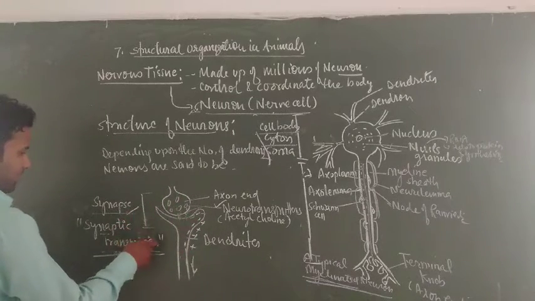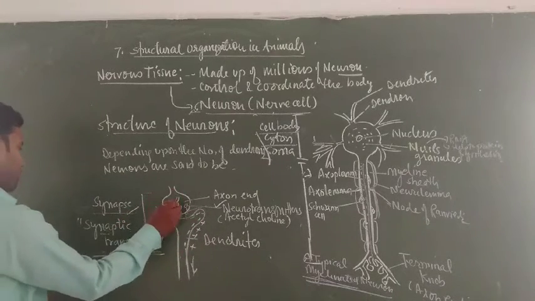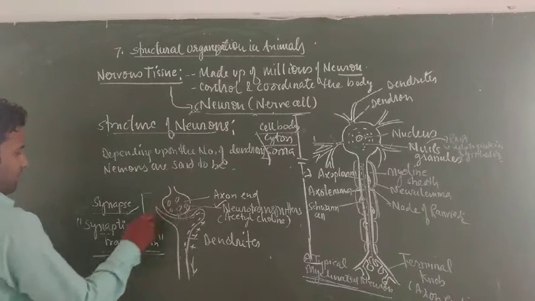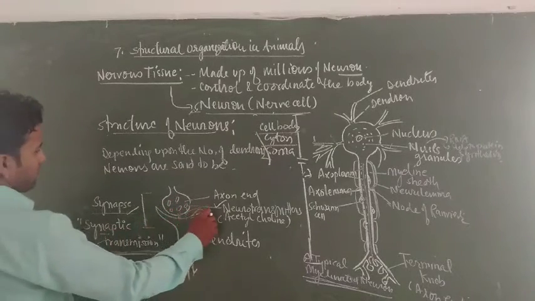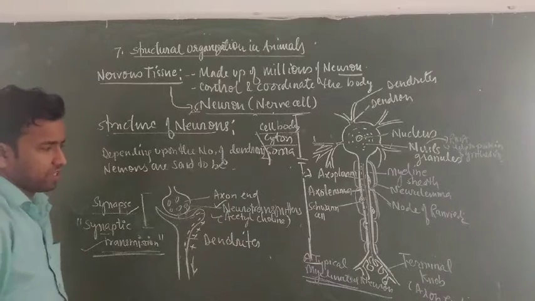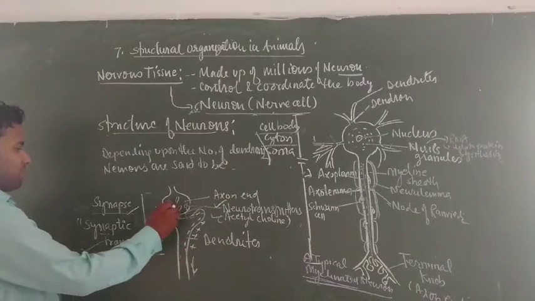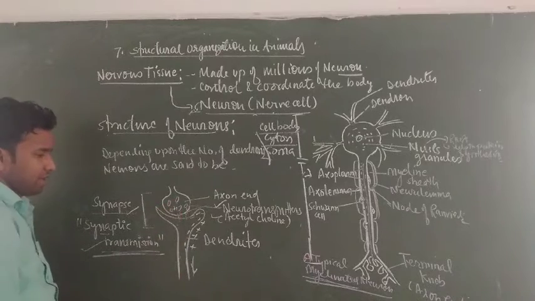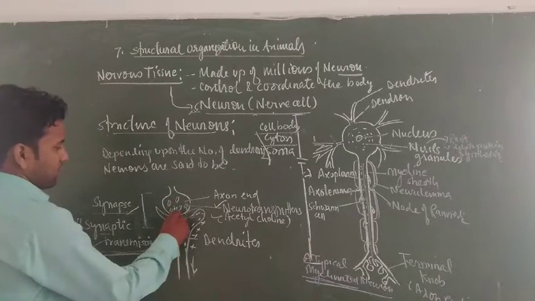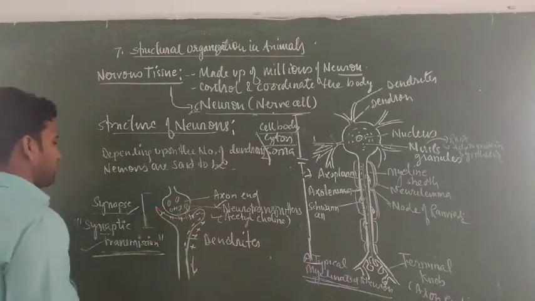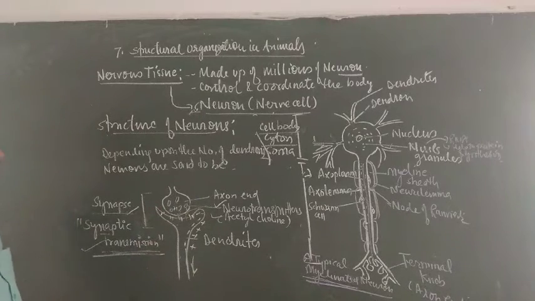So this is the synapse, and the mechanism of transmission of impulse from one knob to another's dendrites is called synaptic transmission. The chemical involved is called a neurotransmitter, that is acetylcholine, which is released from the vesicles present in the terminal knob. Some receptors are also present in this region that receive that type of chemicals.